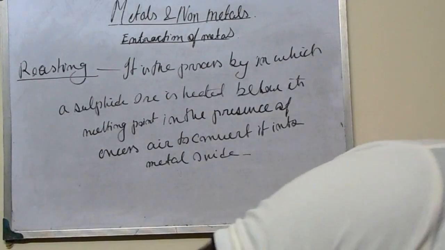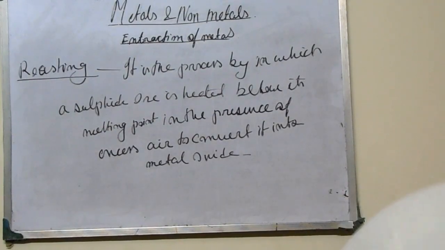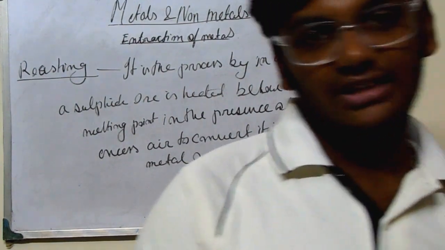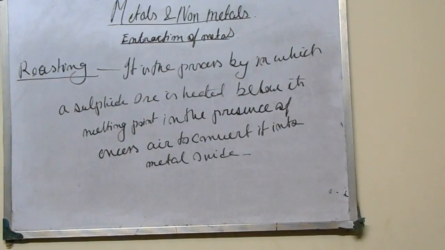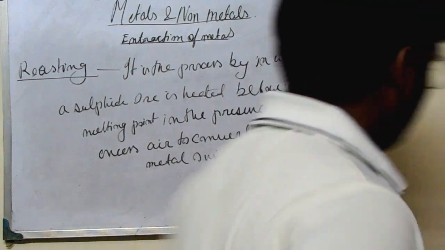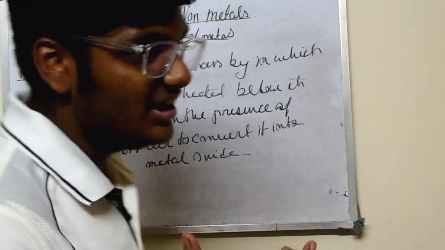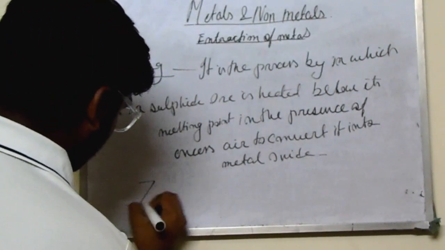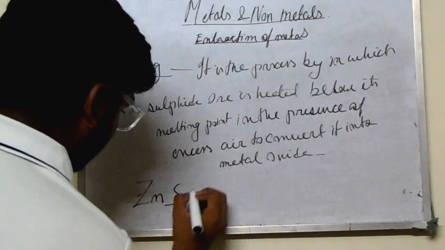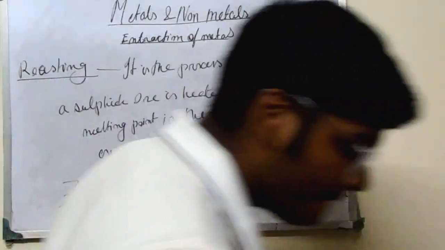Suppose Zn, zinc, it comes under the moderate reactivity one. As it is sulfide ore, we all know, as I have told, that sulfide will be present in its ore: ZnS plus O2.